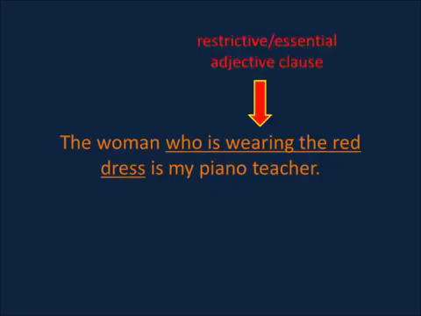Because we do not use commas with this adjective clause, we call it a restrictive or essential adjective clause. That is because from all of the women in the room, it restricts our focus to just one. We can also say that it specifies or identifies which woman we are talking about. We use the word essential because, as we just saw, the sentence does not make sense without the adjective clause. If you don't know these words, like restrict, specify, identify, or essential, you can stop the video for a moment to look them up.